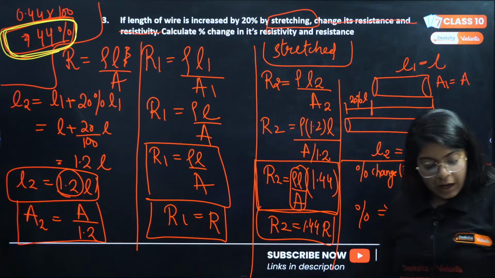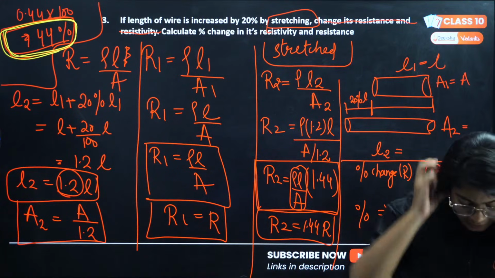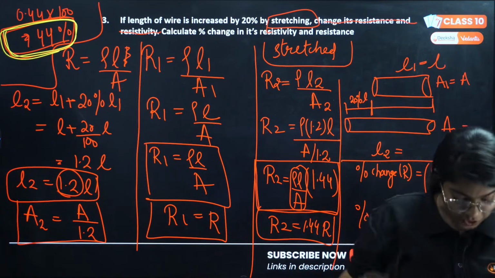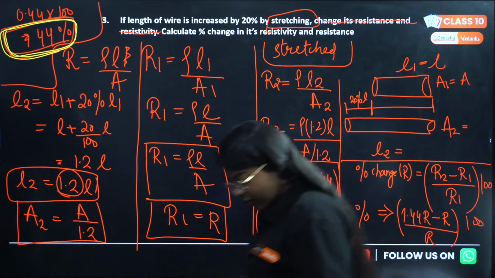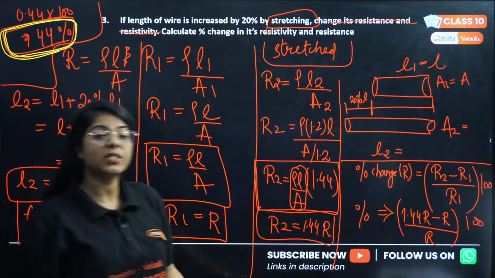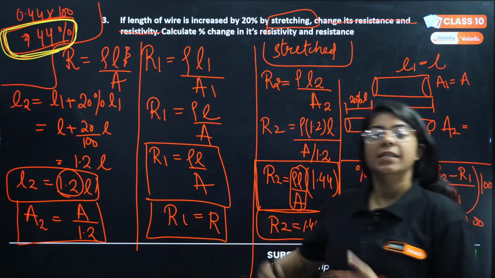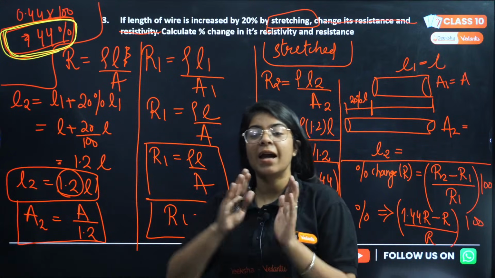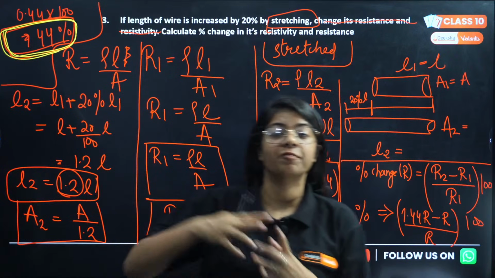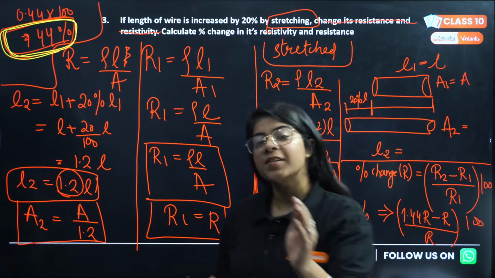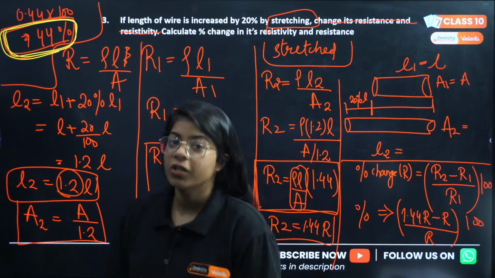Of course, legend has said 44%, and yes, legend has also said that percentage change in resistivity will be 0%. That is 100% true, as the material is same, the wire is same, and resistivity is a property of material, a property of that particular wire, and for that single wire resistivity won't change.